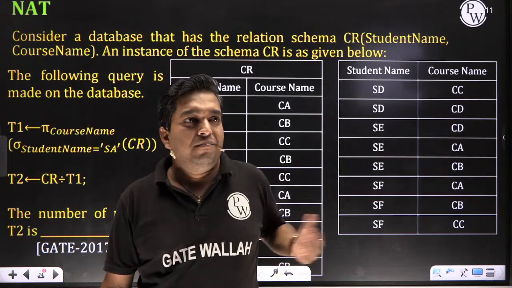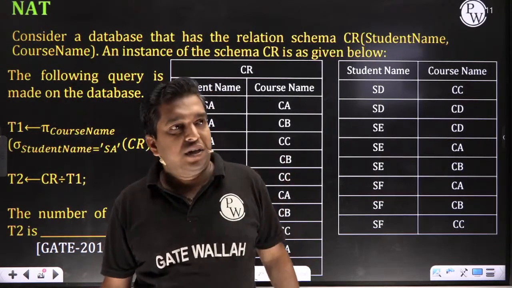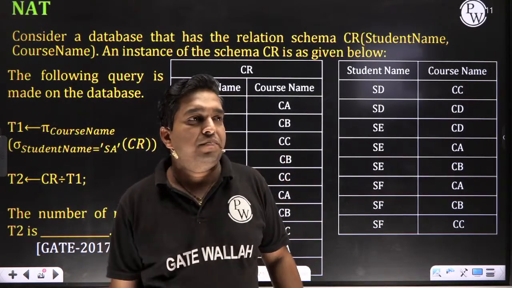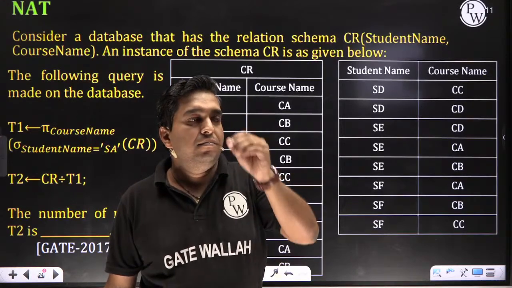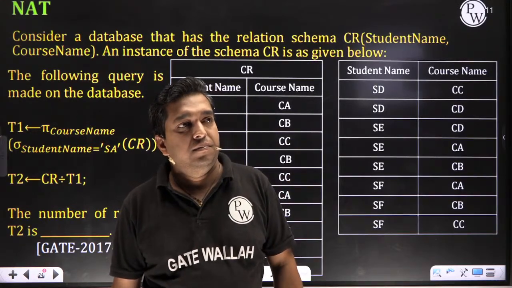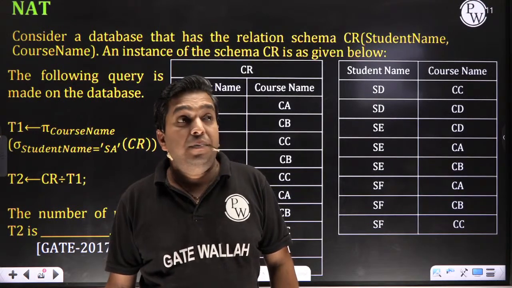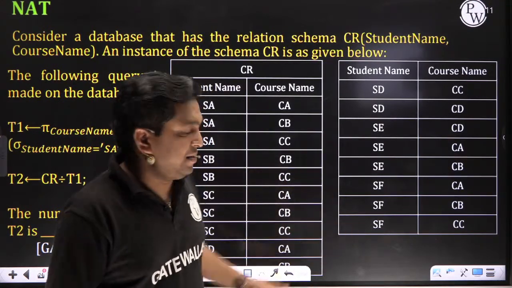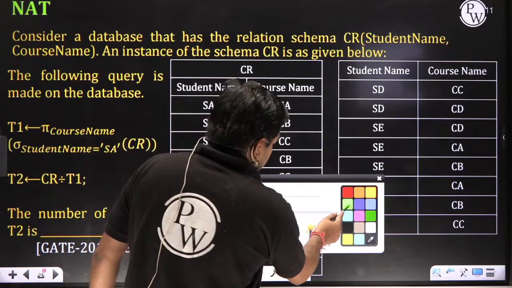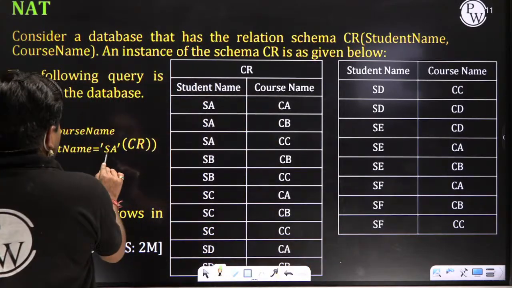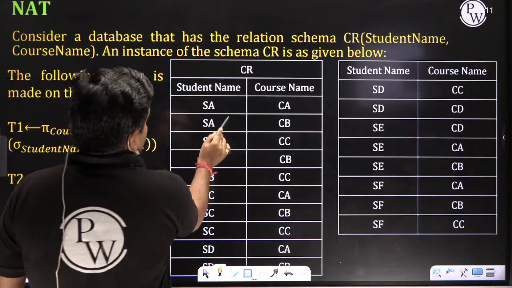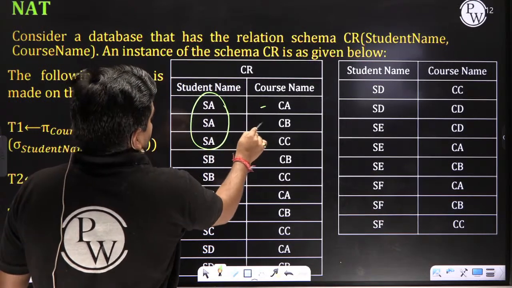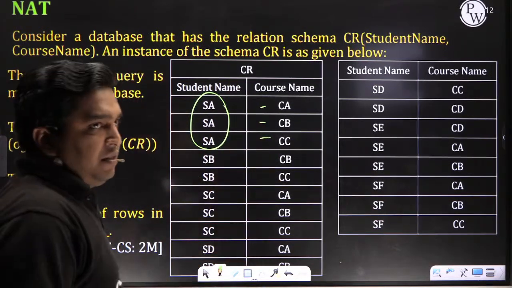Write down to me. Okay, Jaideep, don't worry. Then others, please reply with the answer. Here, student name equal to SA. So you have to divide this table by CA, CB, CC.